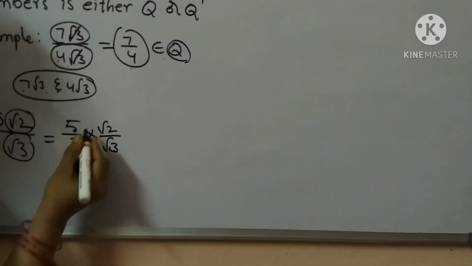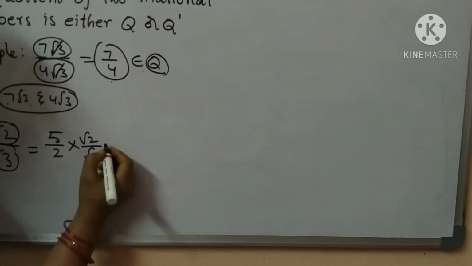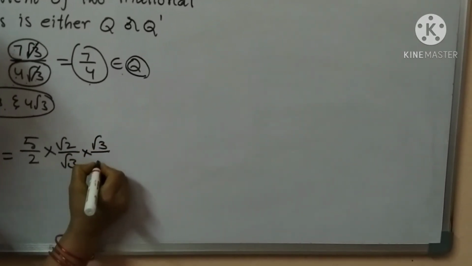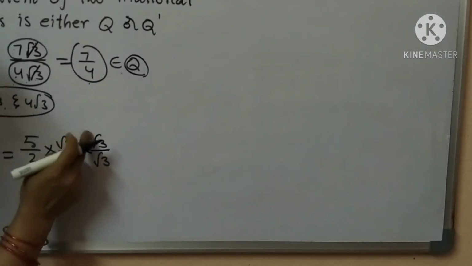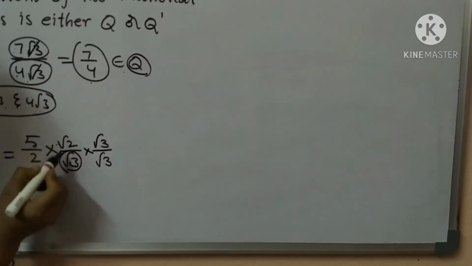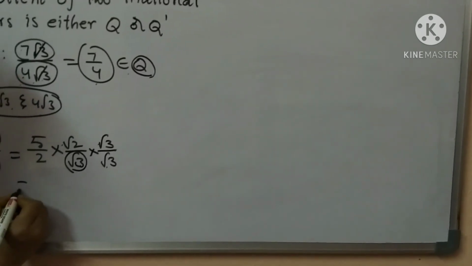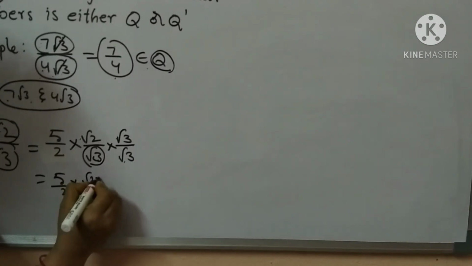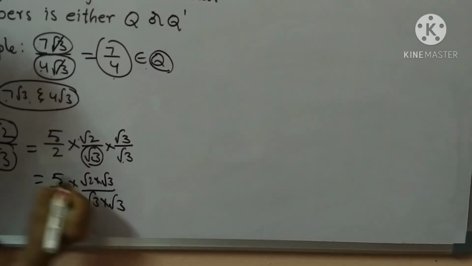So the numerator and denominator give different numbers, so we multiply by root 3 over root 3. Did you understand, children? Root 2 by root 3 into root 3 by root 3. So write 5 by 2 into root 2 into root 3 by root 3 into root 3.